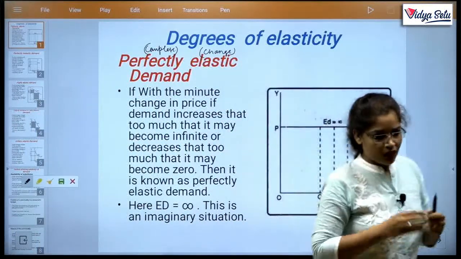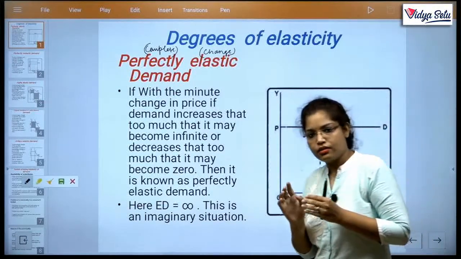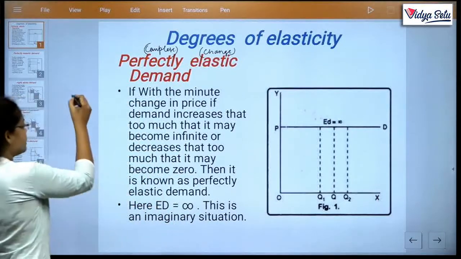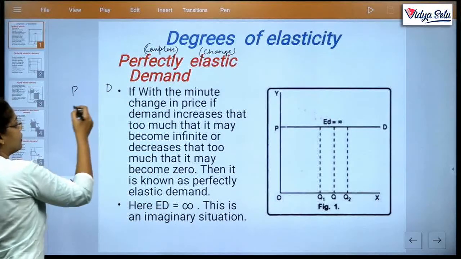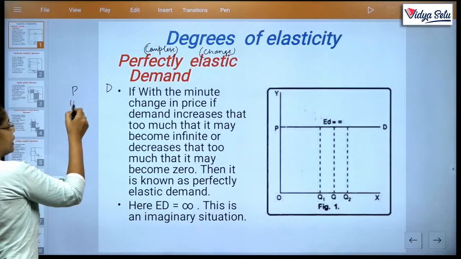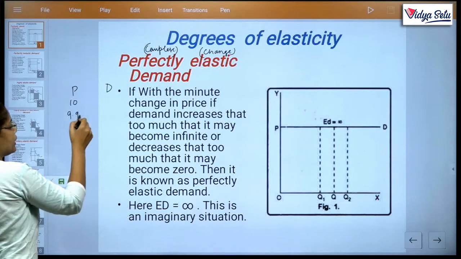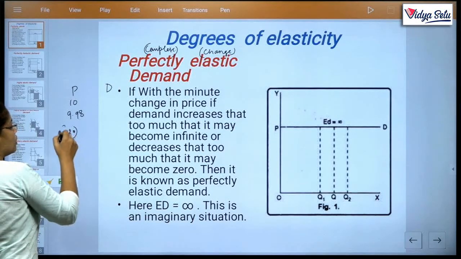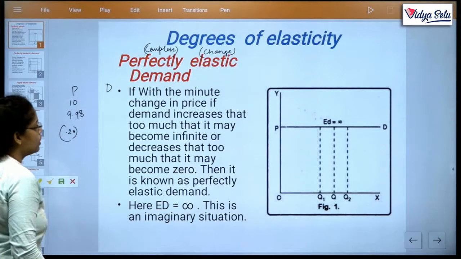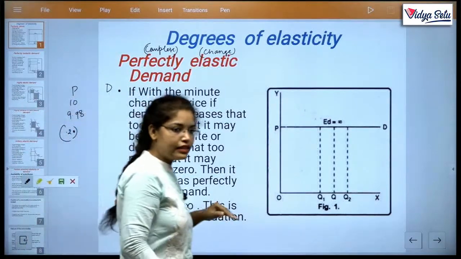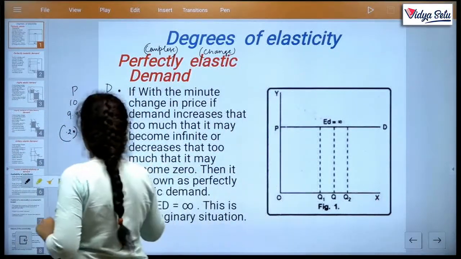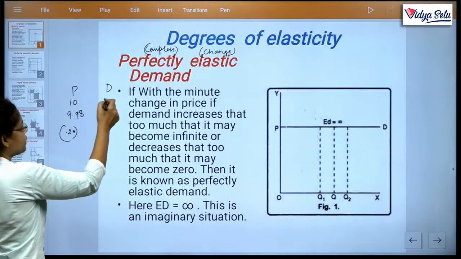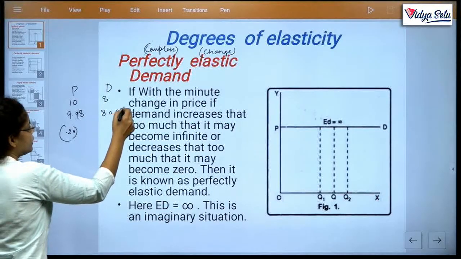First of all, with a minute change in price, the change is too minute. For example, price decreases from 10 to 9.98, a 0.2 decrease in price. Because price decreases, demand increases.